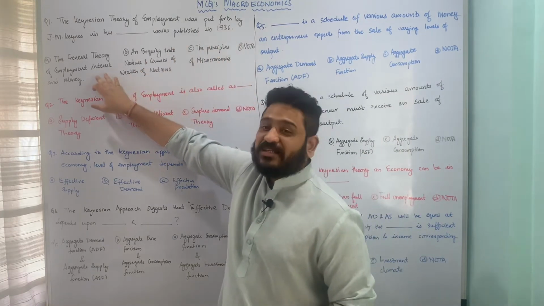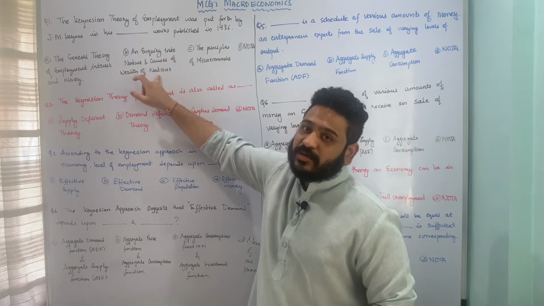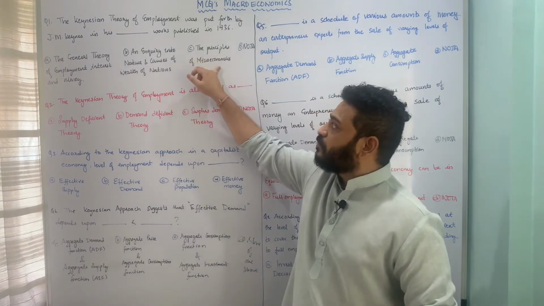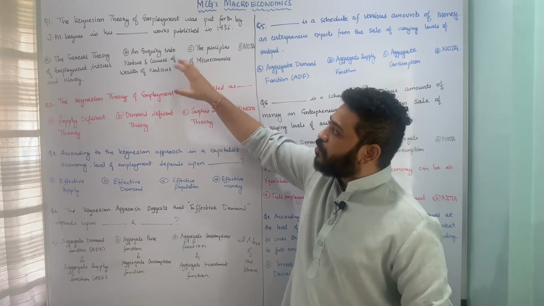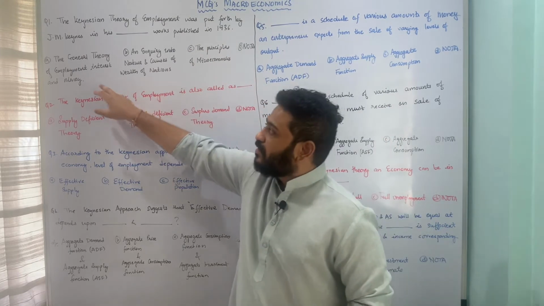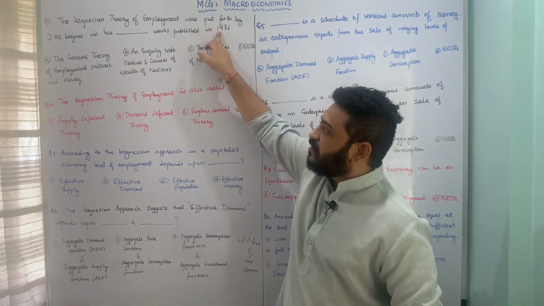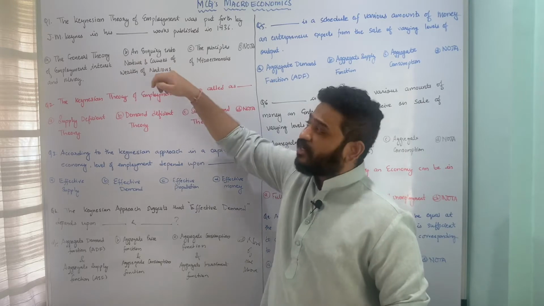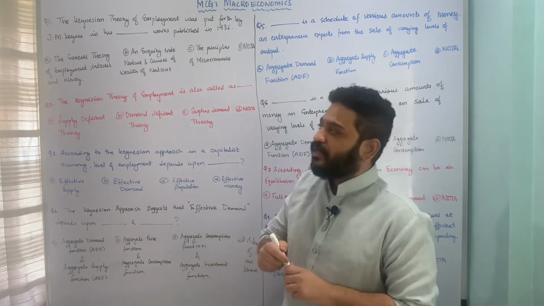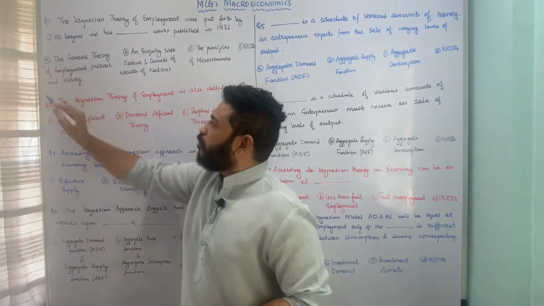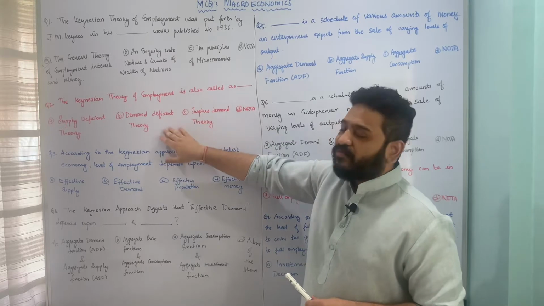The first option is the general theory of employment, interest and money. The second option is an inquiry into nature and causes of wealth of nations. The third option is the principles of microeconomics, and fourth is none of the above. So here the name of the book is the general theory of employment, interest and money, which was published in the year 1936 by John Maynard Keynes, in which we see the mention of the classical theory of employment, and therefore option A, the general theory of employment, interest and money, is the correct answer to this particular question. Let us now move to the next question.